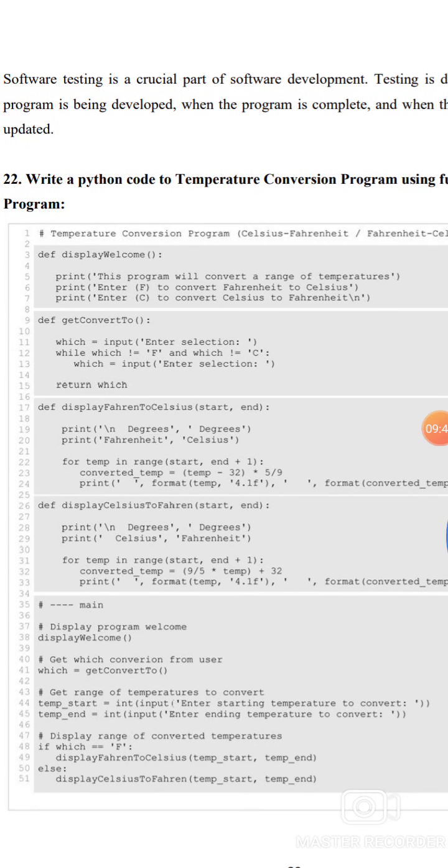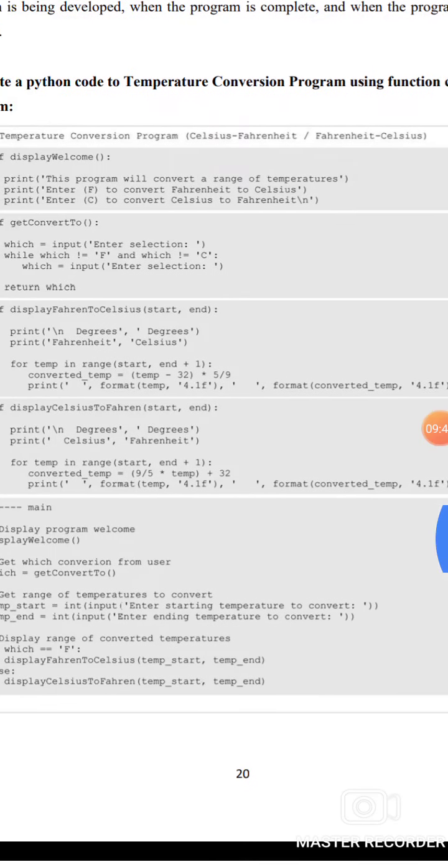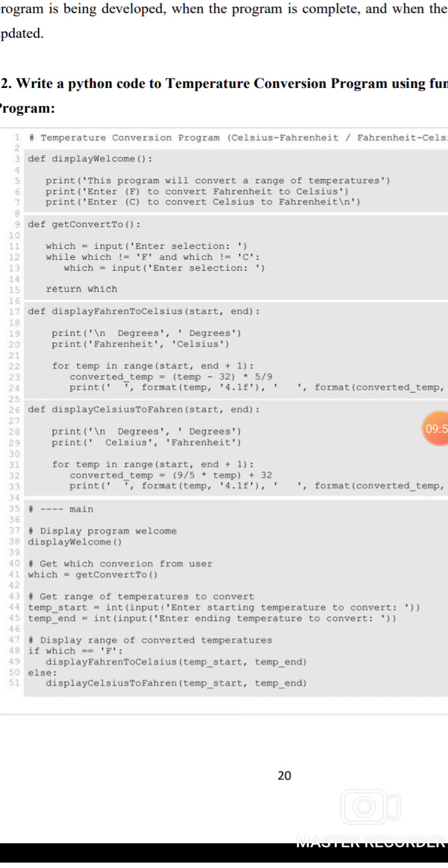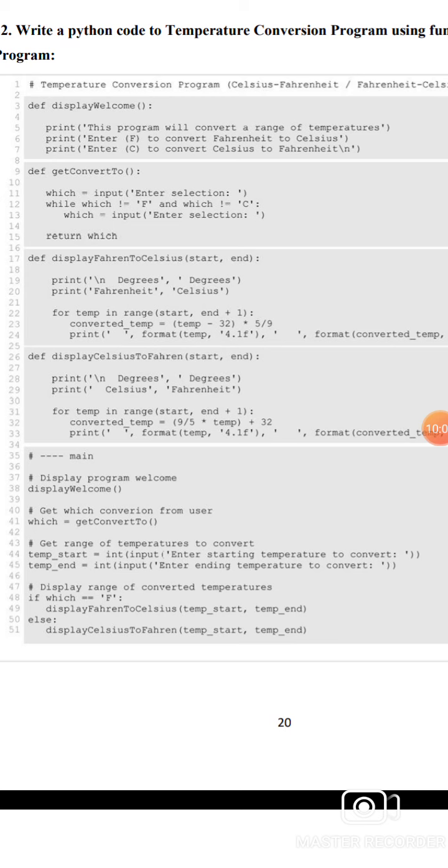22. Write a Python code for the temperature conversion program using the function concept. def display_welcome: print this program will convert a range of temperatures. Print enter F to convert Fahrenheit to Celsius, C to convert Celsius to Fahrenheit. def get_convert_to: which = input enter selection; while which not equal to F and which not equal to C, which = input enter selection; return which.